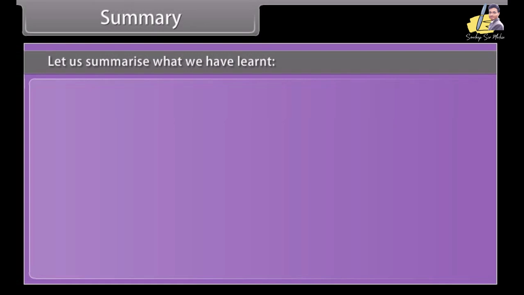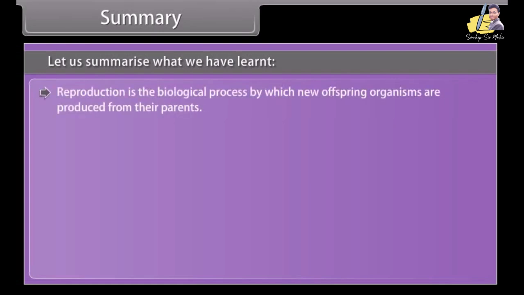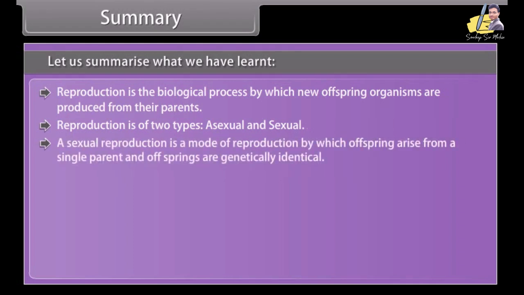Summary. Let us summarize what we have learned. Reproduction is the biological process by which new offspring organisms are produced from their parents. Reproduction is of two types: asexual and sexual. Asexual reproduction is a mode of reproduction by which offspring arise from a single parent and offsprings are genetically identical.